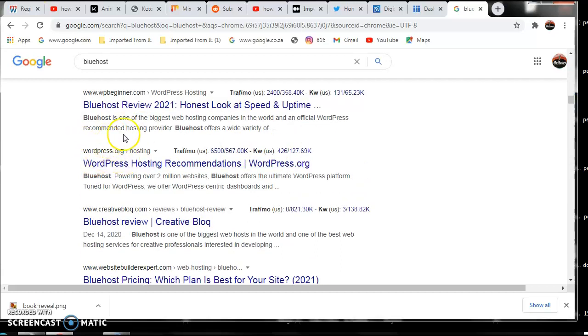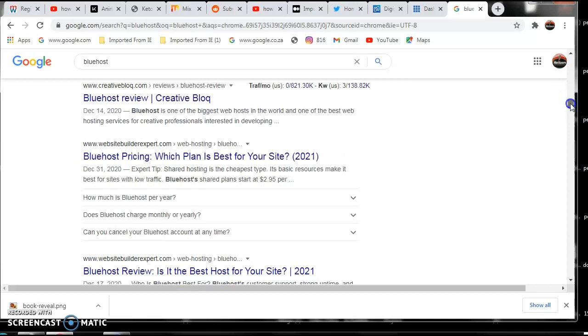So we are going to check here, guys. You must take a story that does not include Medium.com. For example, you can see here Bluehost pricing, which plan is best for 2021. We can click that one, just to see the article, guys, and what this person has written.